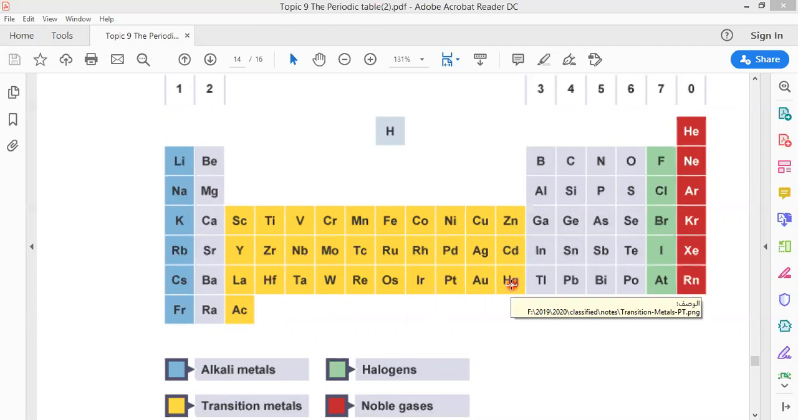Chemical properties of these elements. What about the chemical properties of these elements? What about the reactivity of these elements compared to group number one? Because these are metals, and group one elements are metals as well. They are much less reactive than group one metals. These elements are reactive, but less reactive than group number one metals.